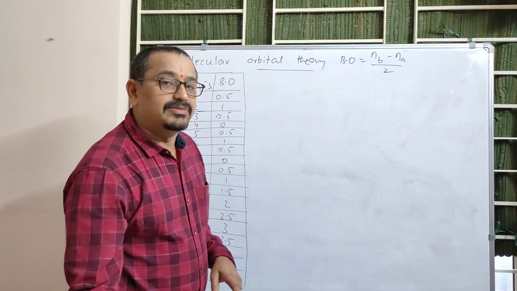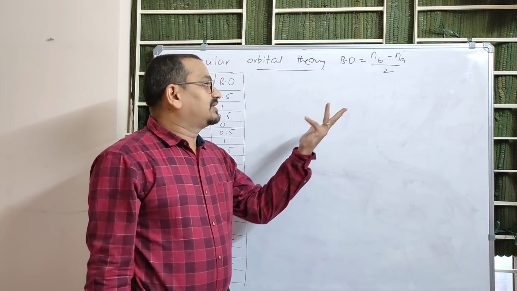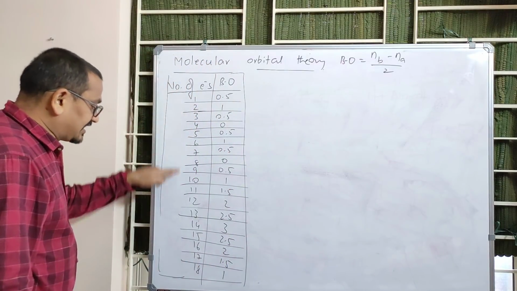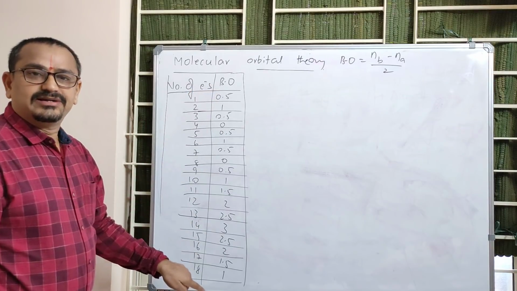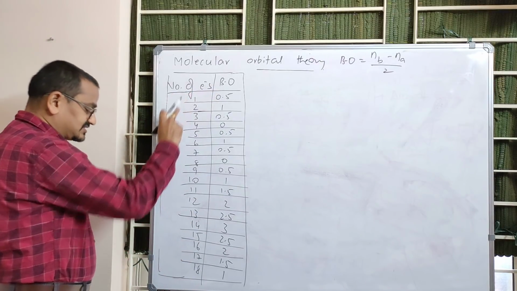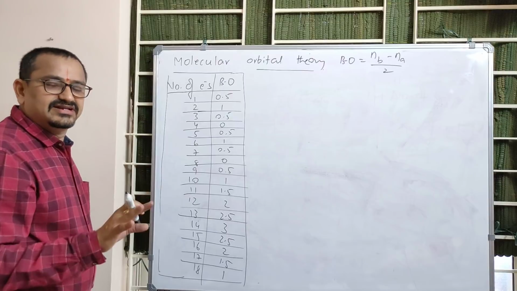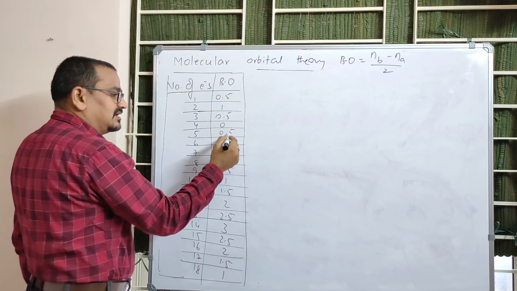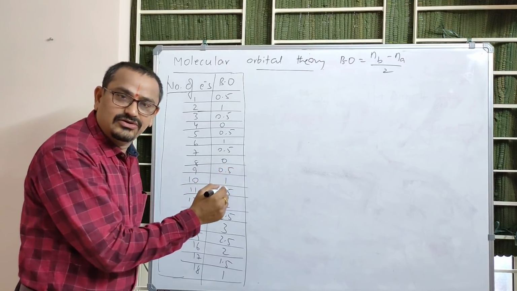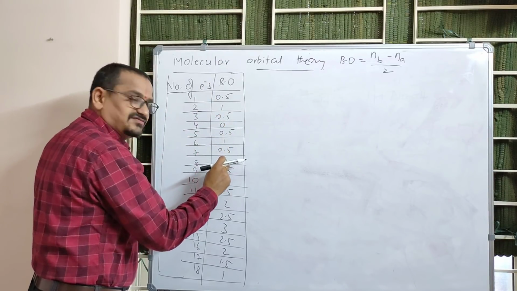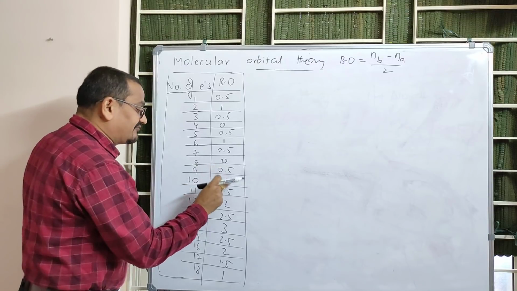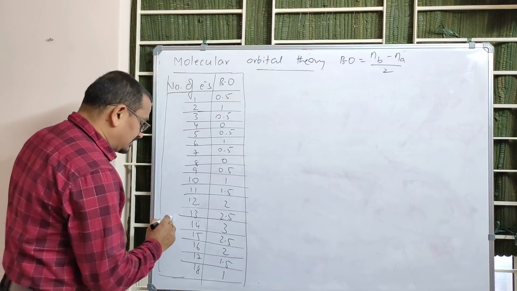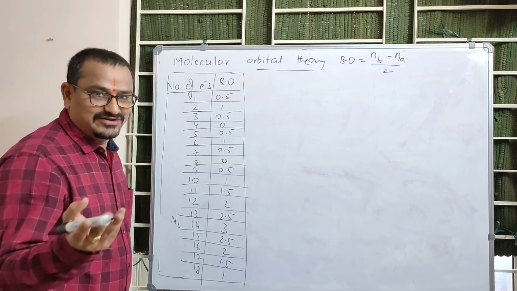With respect to number of electrons in the formula, you can find out with one simple table. See, number of electrons and corresponding bond order. I had written number of electrons 1 to 18 here. Usually this is given in our syllabus. And the corresponding bond order is half, 1, half, 0, half, 1, half, 0. Have you followed? Half, 1, half, 0, half, 1, half, 0, 2 times. Half, 1, 1.5, 2, 2.5, 3. In nitrogen molecule, electrons are 14, N triple bond N, you are aware of that.